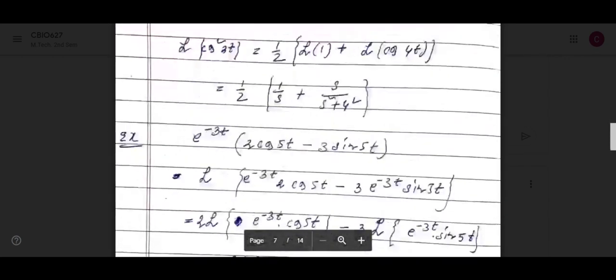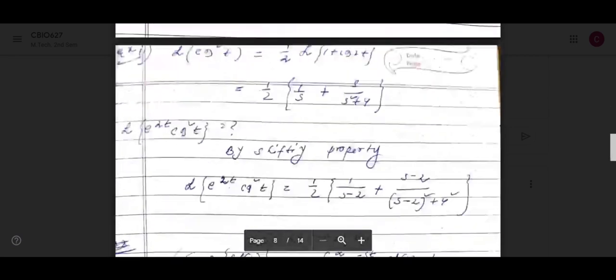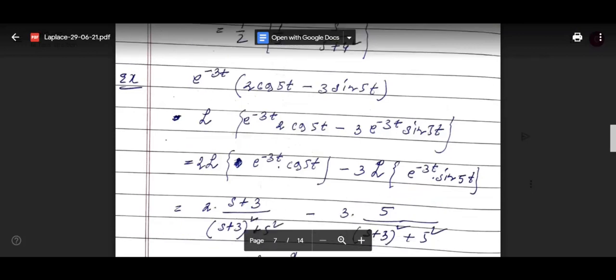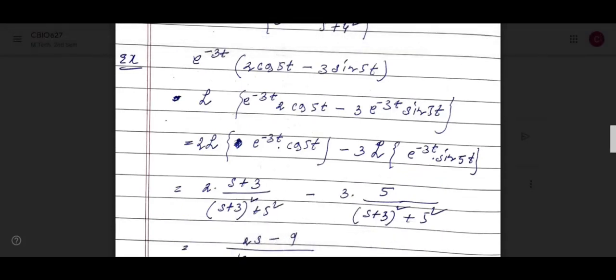Like e to the power minus 3t times (2 cos 5t minus 3 sin 5t). First you do this one: what will be the Laplace transform of e to the power minus 3t times (2 cos 5t minus 3 sin 5t)? What can you write?